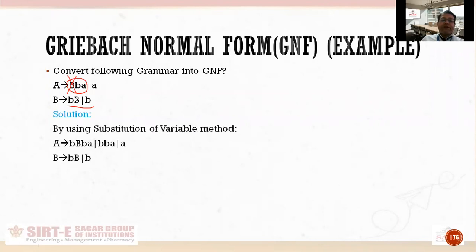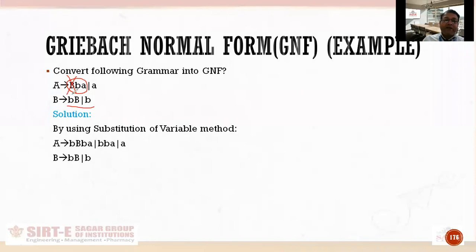By substitution, what I have done is place BB and b, which are the productions of B, in the place of capital B in the first production. तो फर्स्ट प्रोडक्शन में आप देखिए बी बी बी ए और बी बी ए हो गया, और ए तो ऑलरेडी उस ग्रामर के पास था ही.